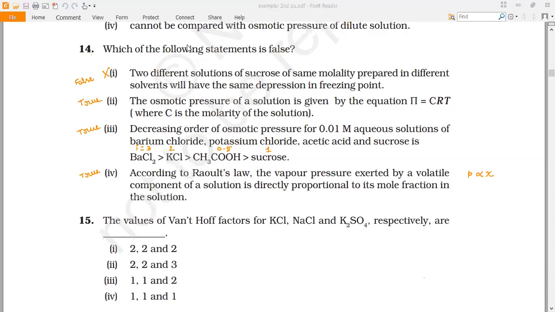So hence, the correct option for the answer is option 1. This is the right answer for the given question.